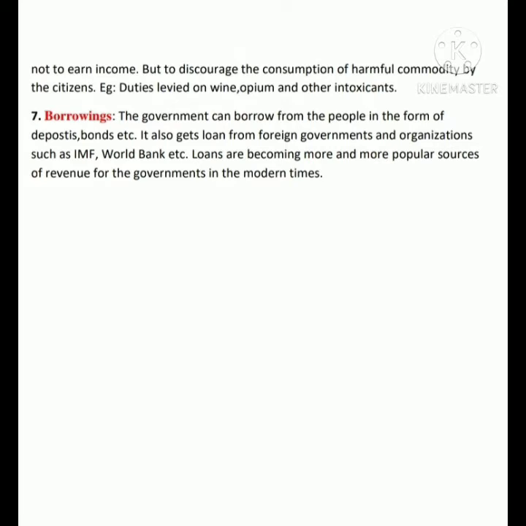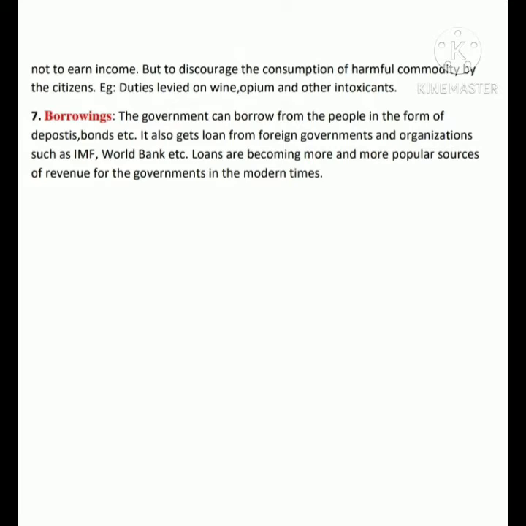Next is borrowings. The government can borrow from the people in the form of deposits, bonds, etc. It also gets loans from the foreign governments and organizations like IMF, World Bank, etc. Loans are becoming more and more popular sources of revenue for the government in modern times. Borrowings, it means that whenever government is in need of money, it can borrow that money from the people.